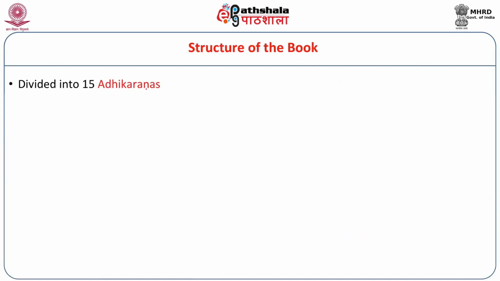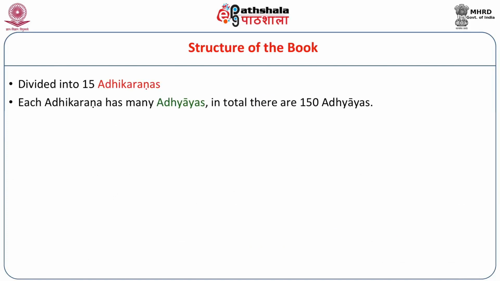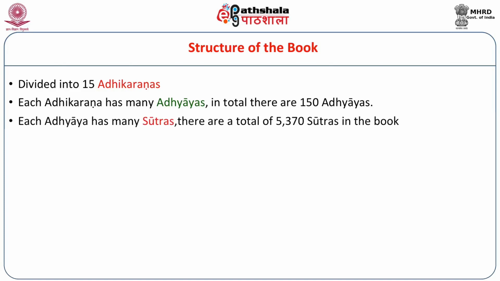This book is divided into 15 adhikaranas. Each adhikarana has many adhyayas. In total there are 150 adhyayas. Each adhyaya has many sutras. In total, there are 5,370 sutras, but it is simply said as a 6,000 sutra book. Normally, that is how it is referred to.